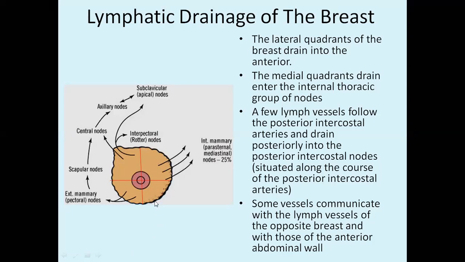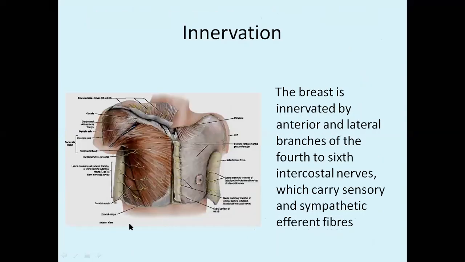Okay, so this is medial, isn't it? And this is lateral. So in the medial, this is the superior quadrant and this is inferior. So the inferior quadrant is draining into the subhepatic plexus. Now coming to the nerve supply. We have intercostal nerves supplying the mammary gland. The mammary gland is innervated by anterior and lateral branches of 4th to 6th intercostal nerves, which carry sensory and also sympathetic efferent fibers. 4th to 6th, try to remember.